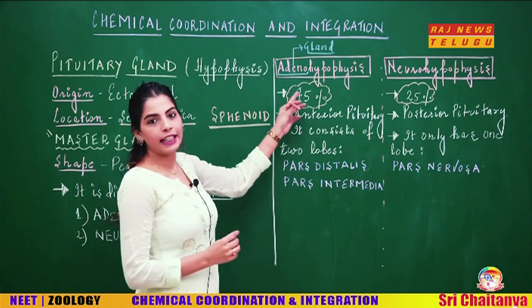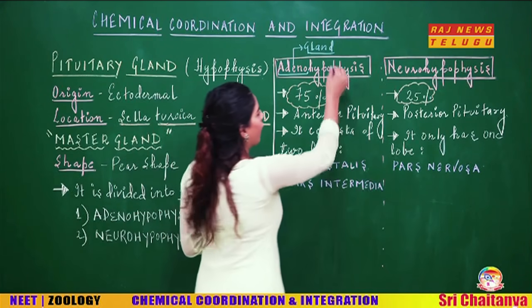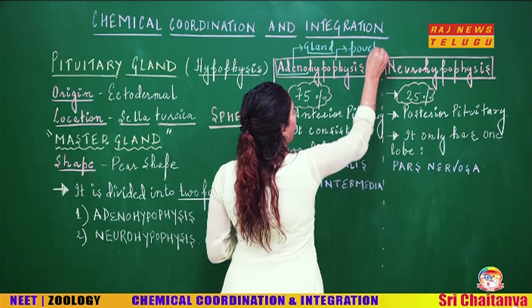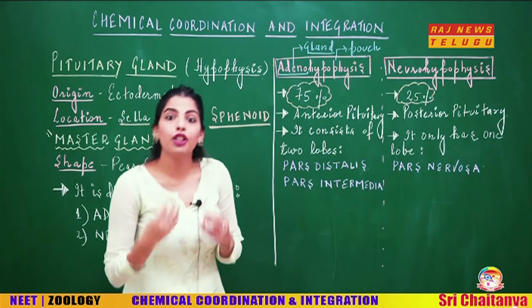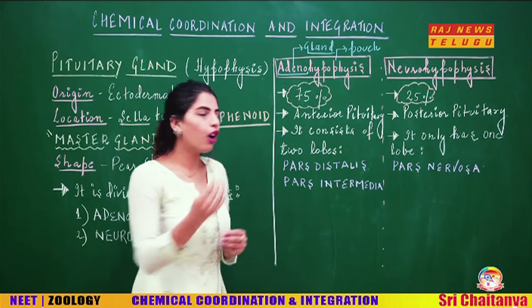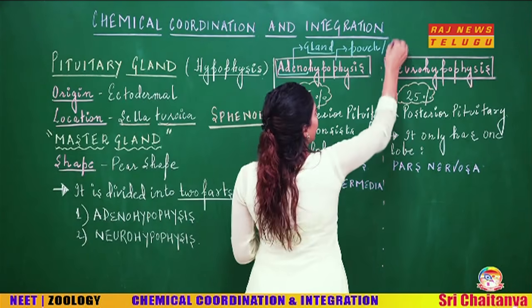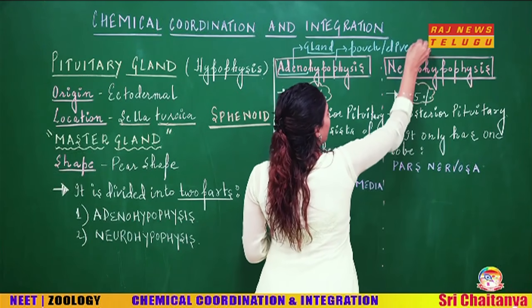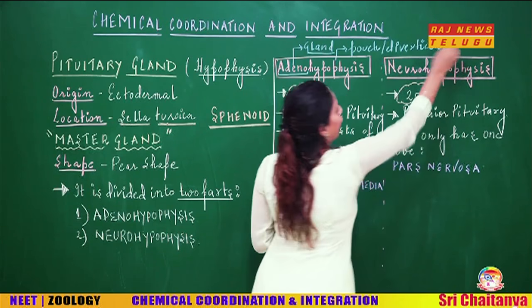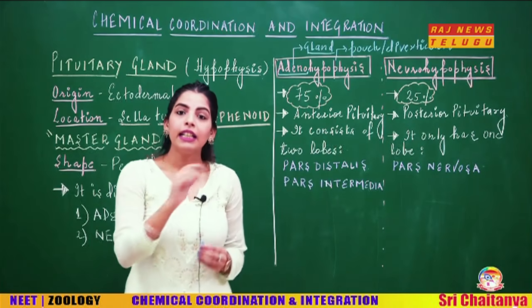So actually the adenohypophysis is developed as a pouch, as an outgrowth, or as a diverticulum from the pharyngeal epithelium.